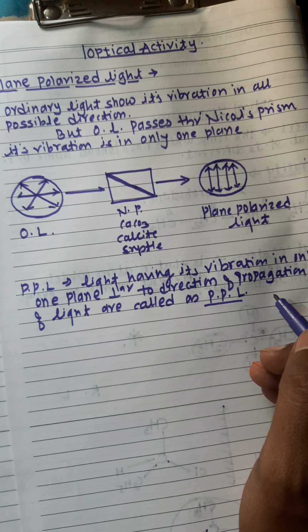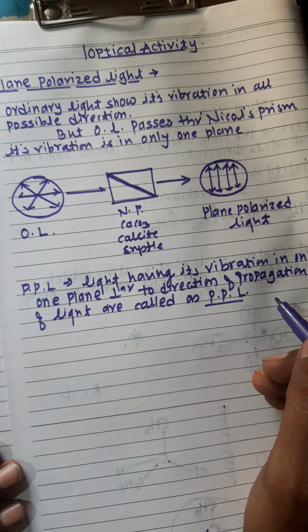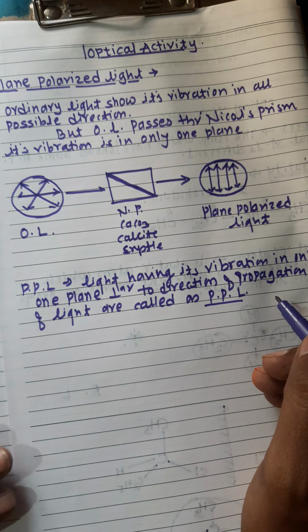This plane polarized light is the key factor in optical activity.